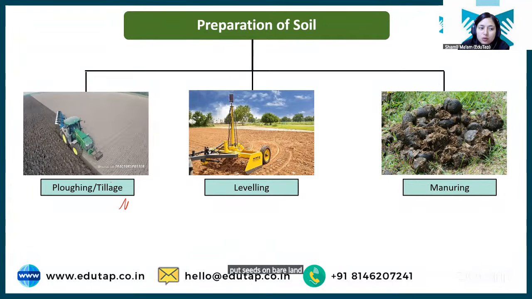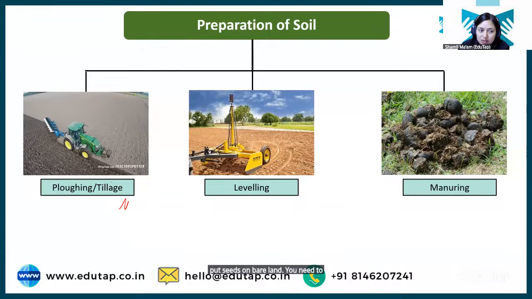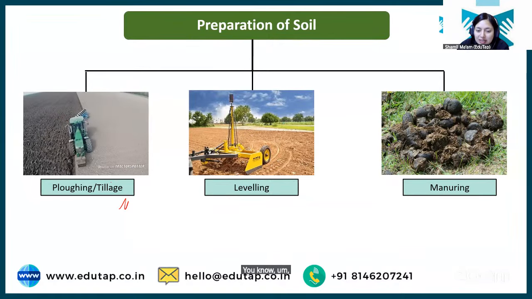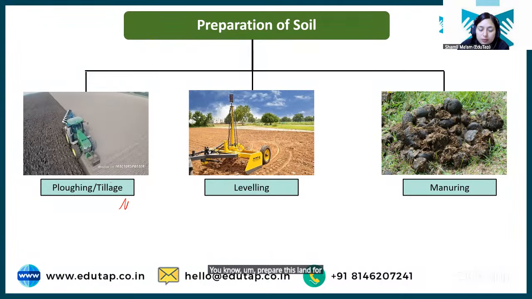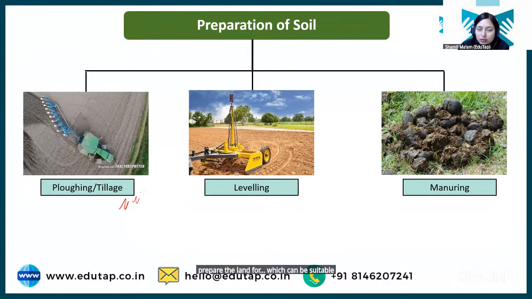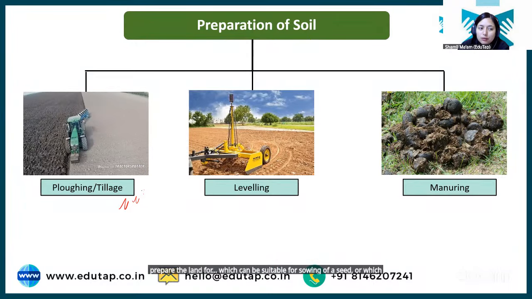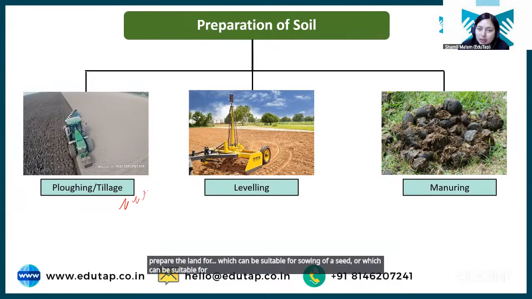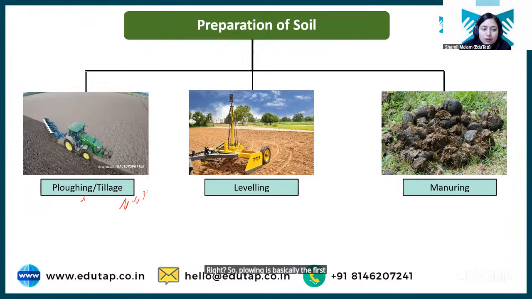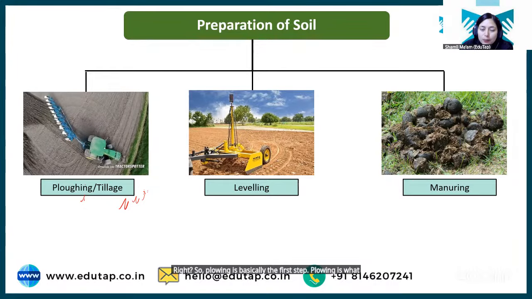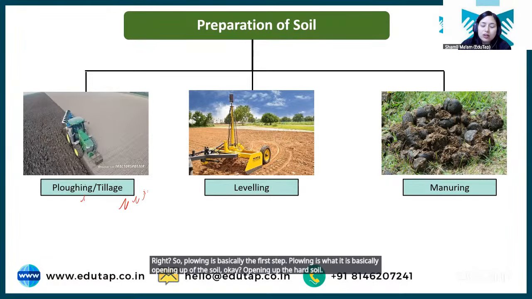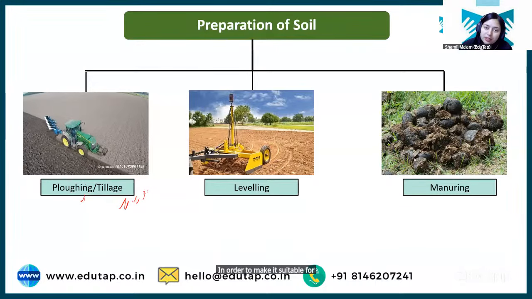You need to pulverize that land and prepare it so that it is suitable for sowing of seed, or suitable for supporting the germination of seed, right? So plowing is basically the first step, the opening up of the hard soil in order to make it suitable for sowing of seed, right?